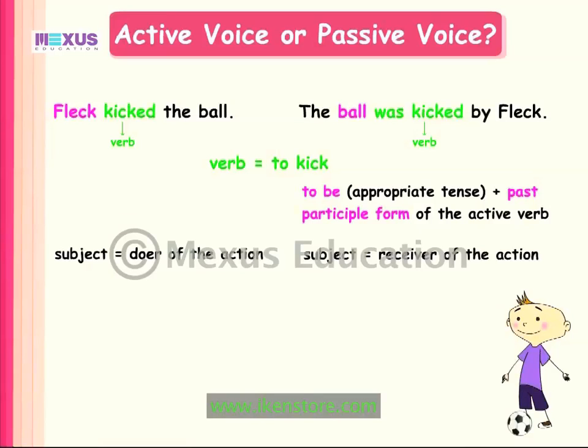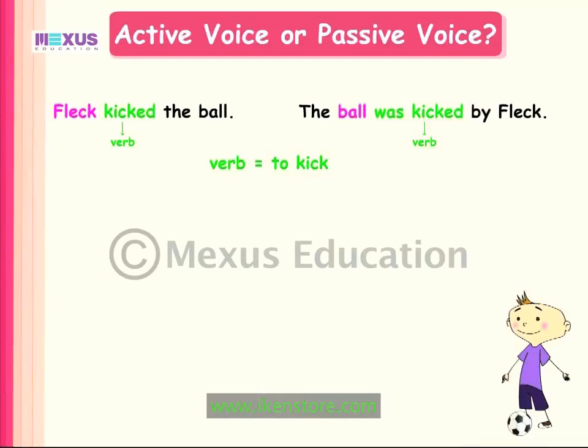The voice of a verb tells us whether the subject is the doer or the receiver of the action denoted by the verb. In the case of a sentence in the active voice, the subject is the agent or doer of the action denoted by the verb.